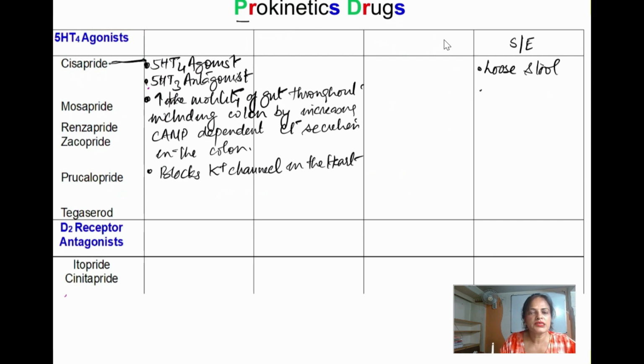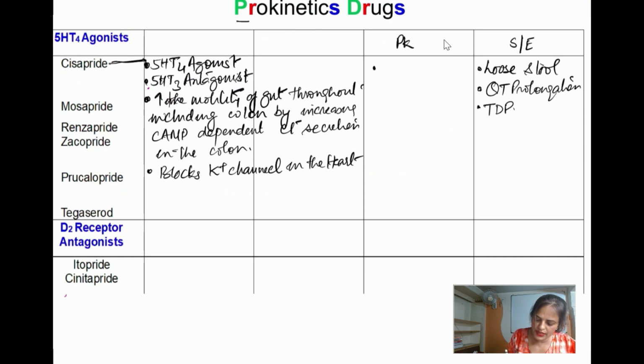By blocking this potassium channel, it is going to cause QT prolongation. The patient may go for Torsades de pointes. This is the ECG finding. Another important pharmacokinetic feature is that it is a cytochrome P3A4 inhibitor.